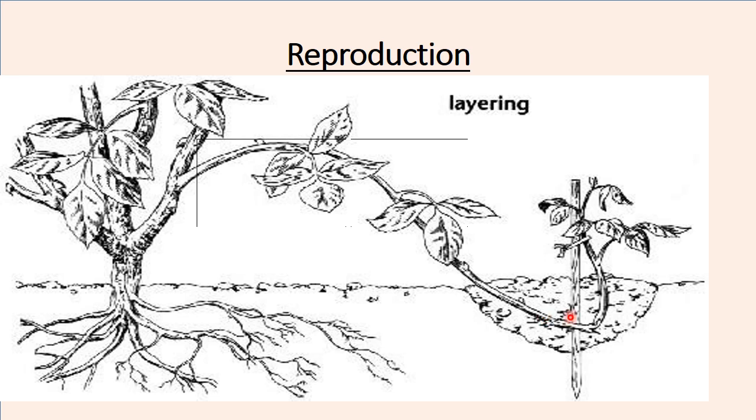Then, when the shoot starts developing, you can put something to support this young shoot. With time, when you see that it can now stand on its own, feed itself, and survive without the parent, you can cut off this part so that it is free. This is layering.